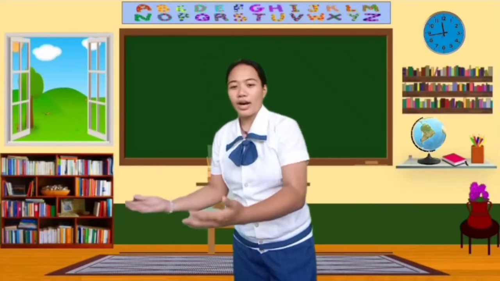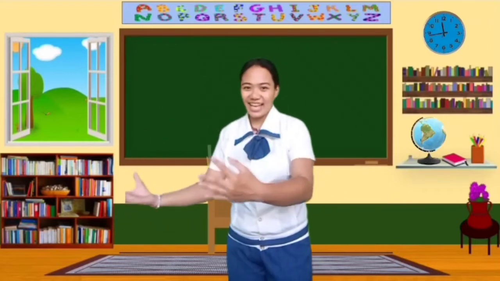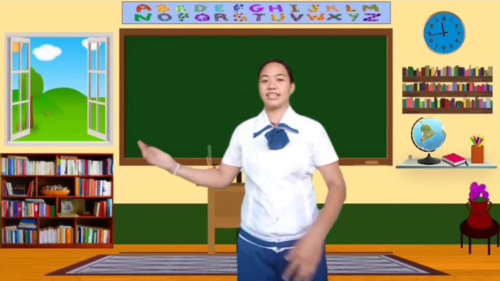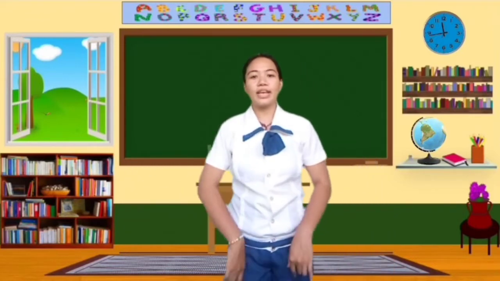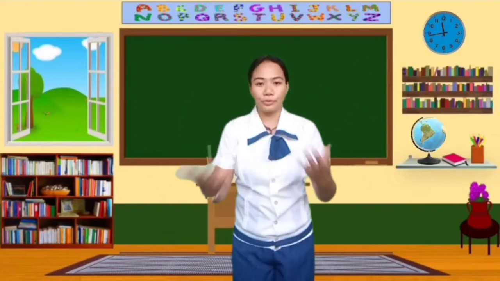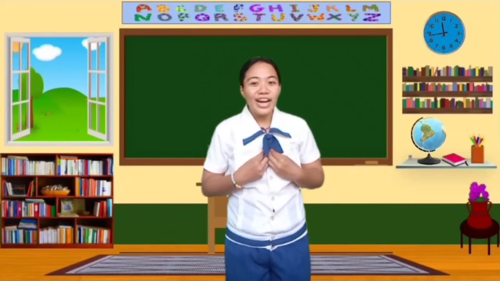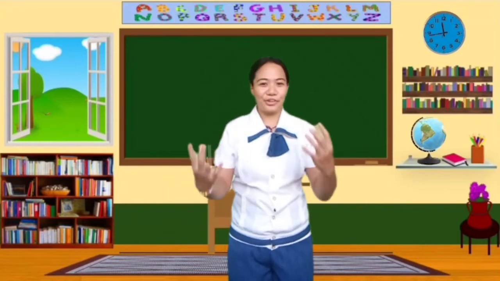So you, group 1, you will describe your team in a sentence and write it in a heart. Yes, in a heart. Now, in group 2, you will describe me as your teacher in a non-sentence form.